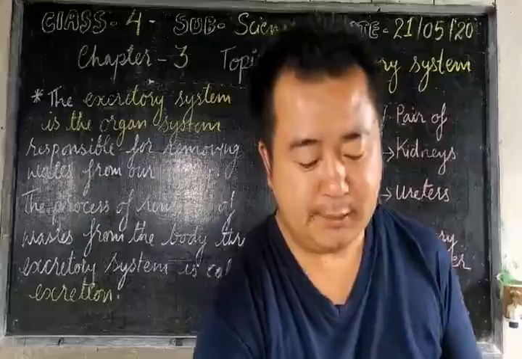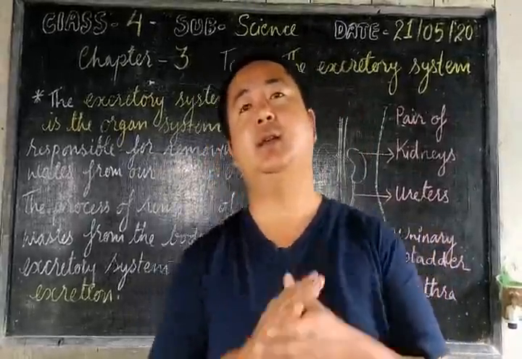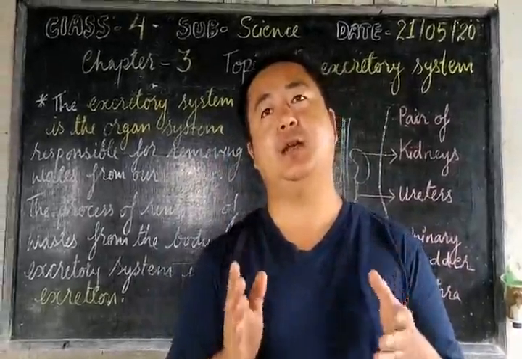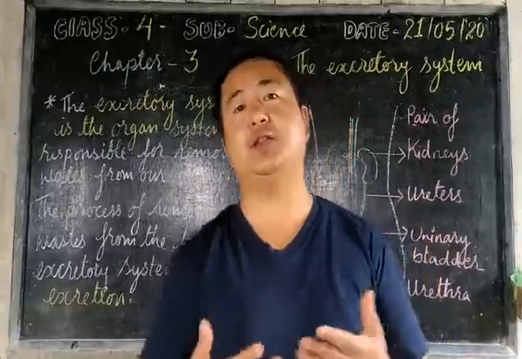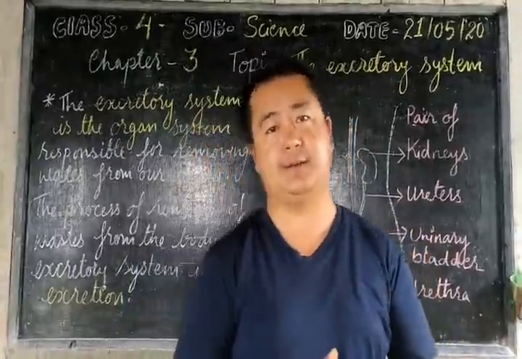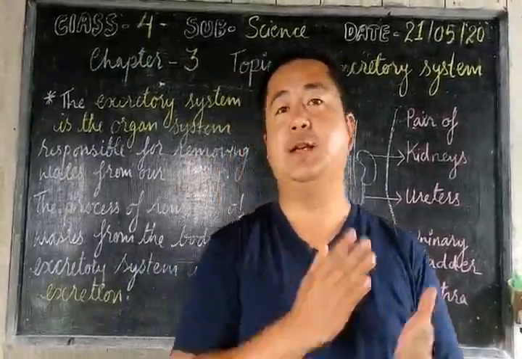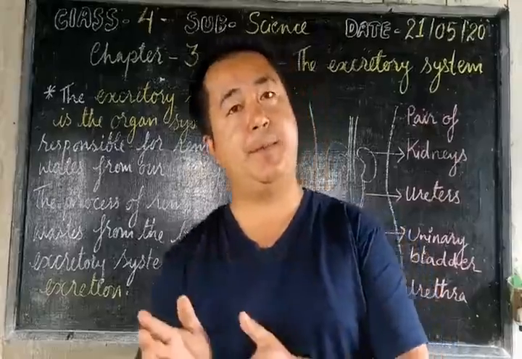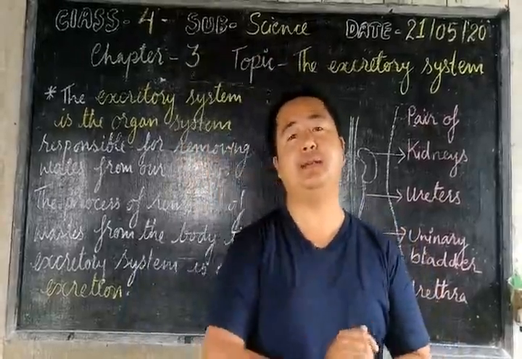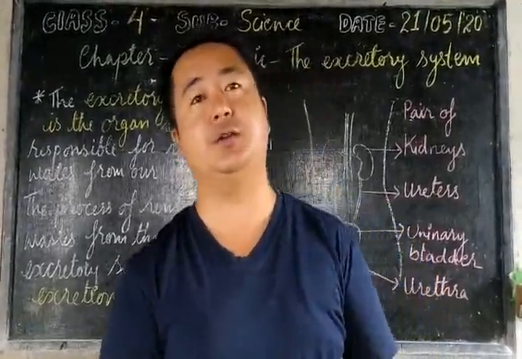In order to have healthy habits related to digestion and the excretory system, and for their proper functioning, there are things you have to follow in your day-to-day life.